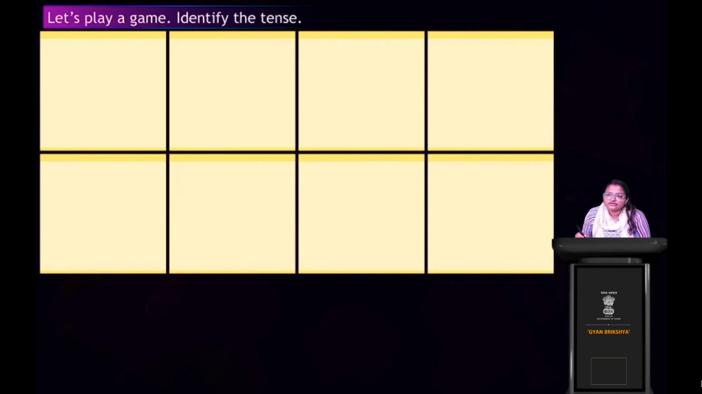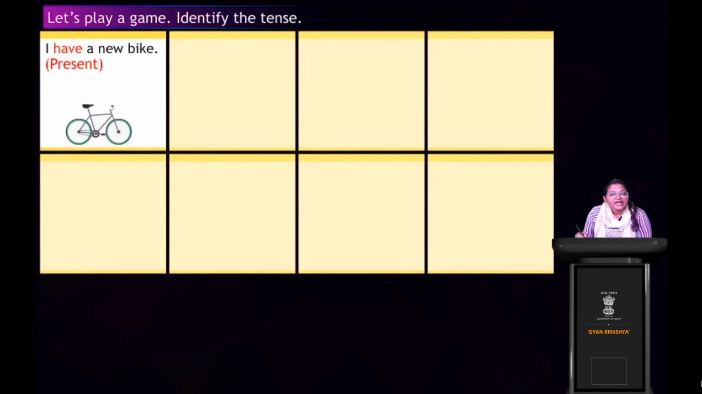So, let's start with the first one. I have a new bike. The sentence is in which tense? I have a new bike. Yes, very good. It is in present tense, right? Because I have a new bike. Present tense. I have it now, right?